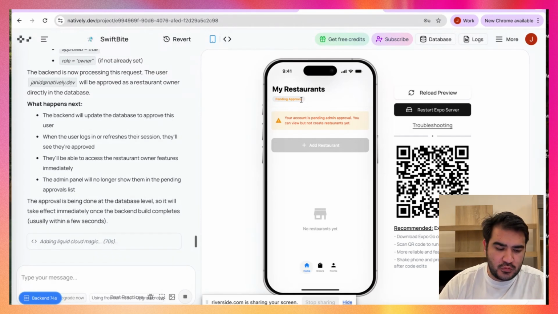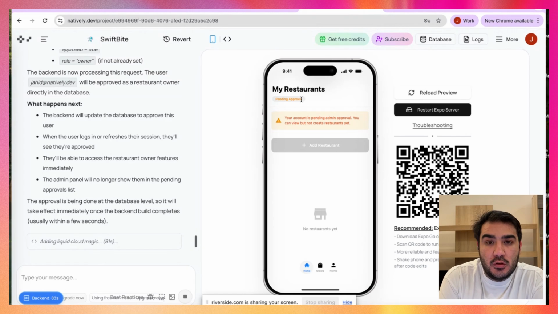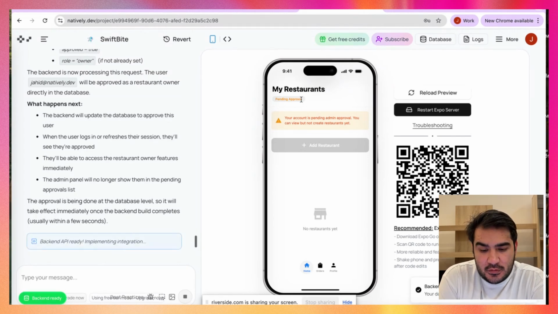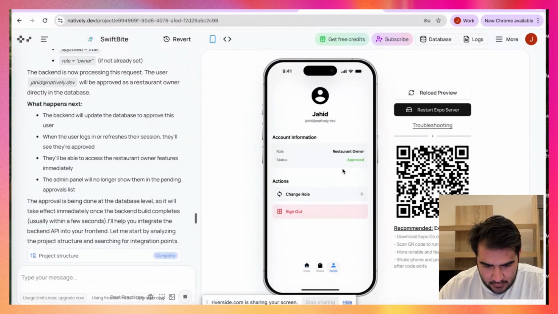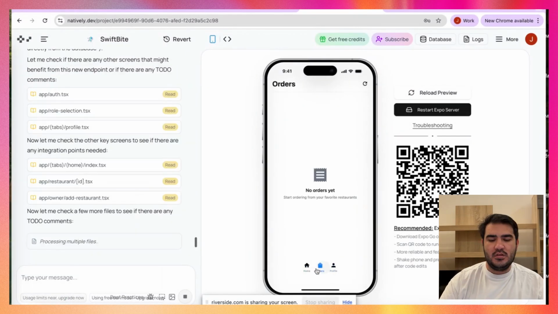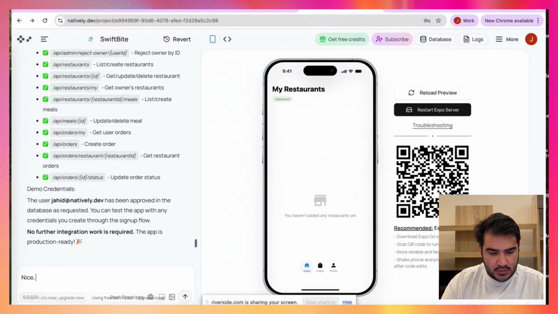It's taking time for us to approve this. So this is an interesting part. What I would do is also have the admin access so that you can approve the restaurant owners, because you need to approve them. They cannot just list themselves. Okay, this is approved. Nice. So we have the approved. This is cool. Okay, this is done. Thank you.